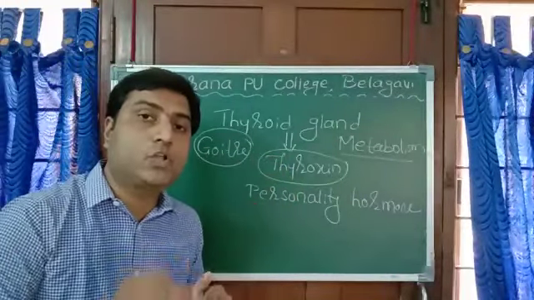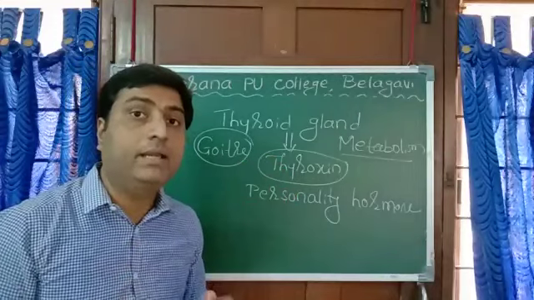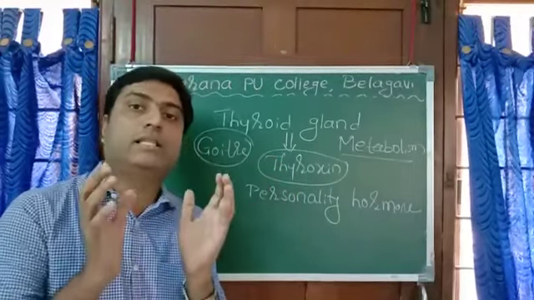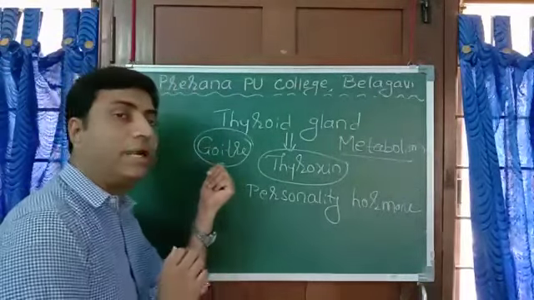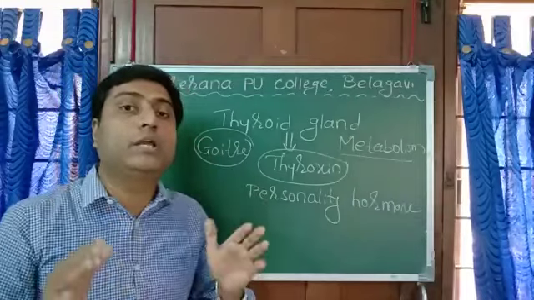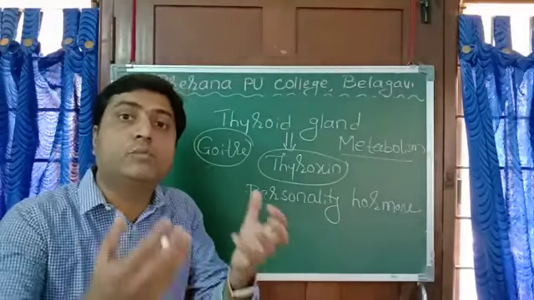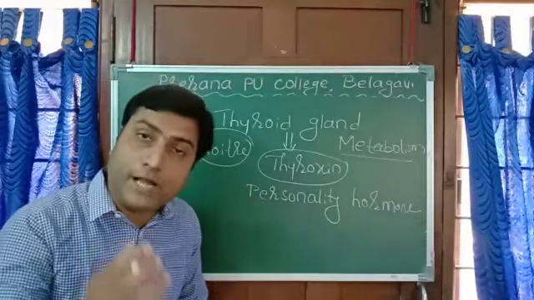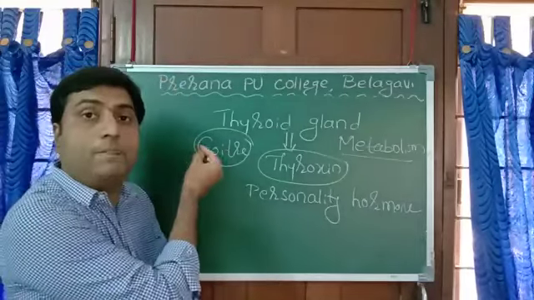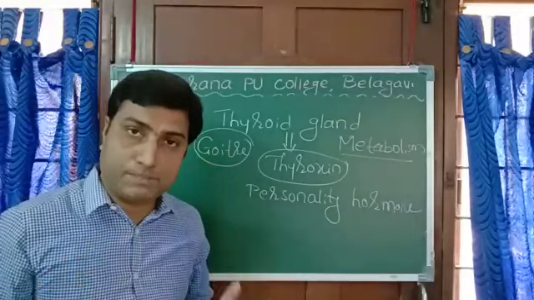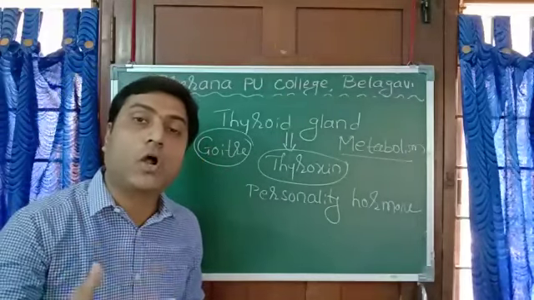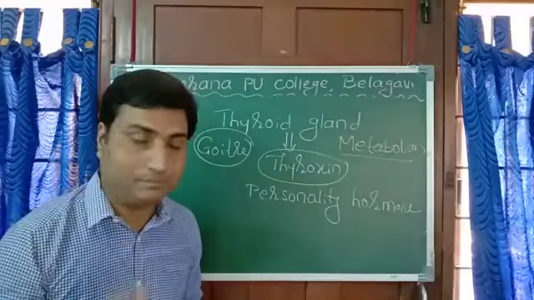When thyroxine is not released in proper quantity, the thyroid gland present in our neck region swells, and that condition is called goiter. As I told, people who live in coastal areas consume seafood which is rich with iodine, so rarely they suffer from this problem. To solve this problem, what type of salt do we consume? Iodized salt, salt rich with iodine.